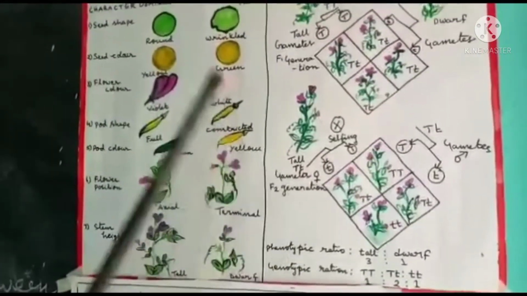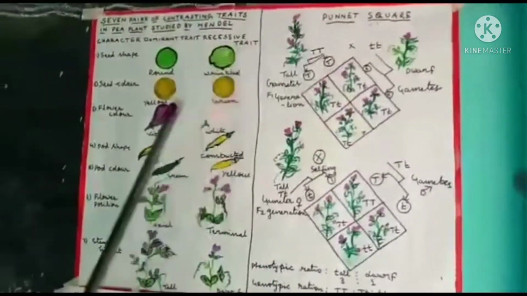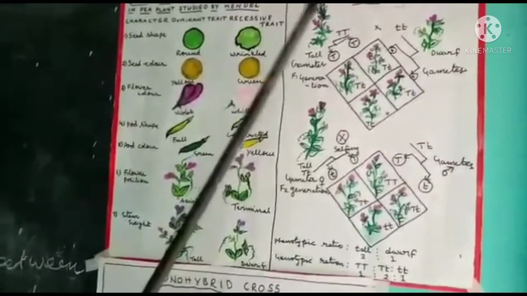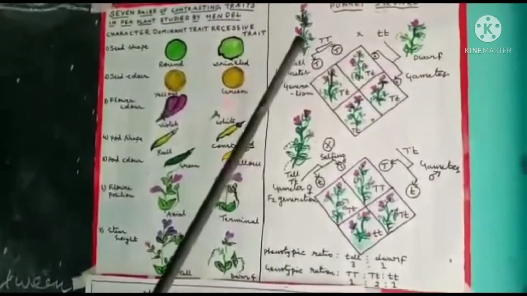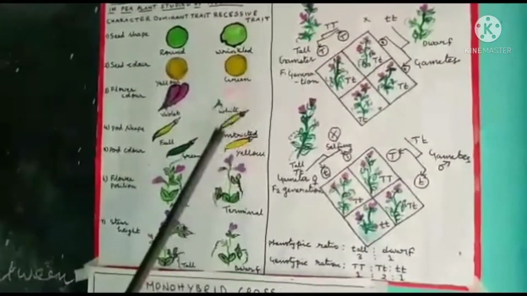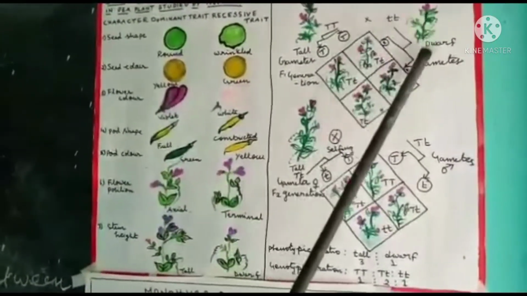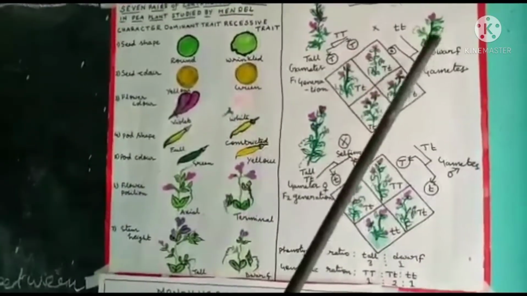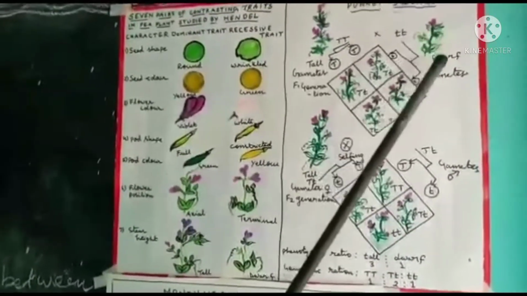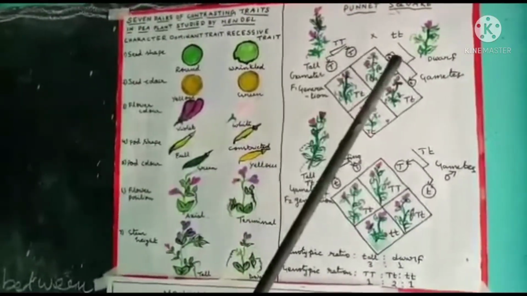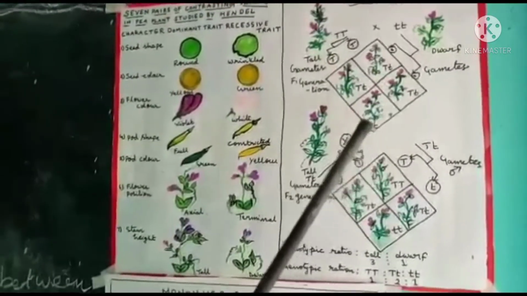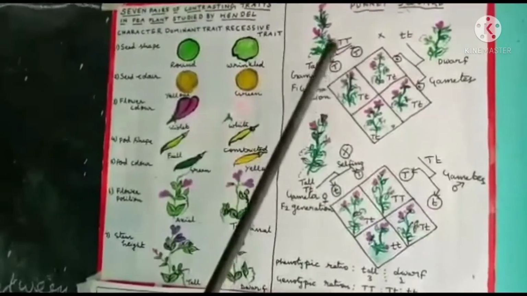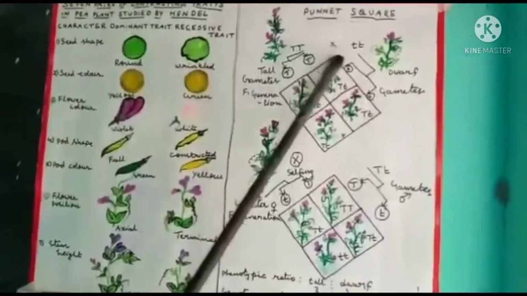Here, for the dominant character we use capital T, and for the recessive parent we use small t. We always have to use capital letters to represent the dominant character and small letters to represent the dwarf parent. You may get a question: why should we not use small d for the recessive character, because here dwarf is there, no? But it is inconvenient to frame gametes. That's why you always have to use capital T and small t.